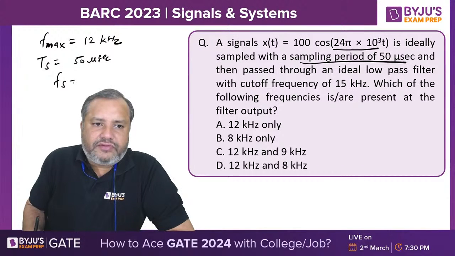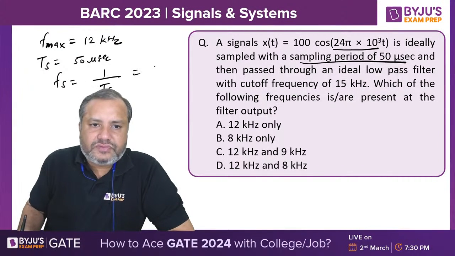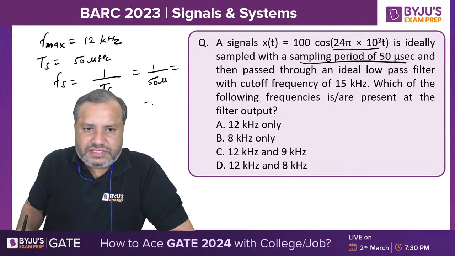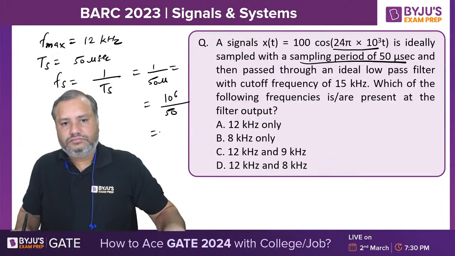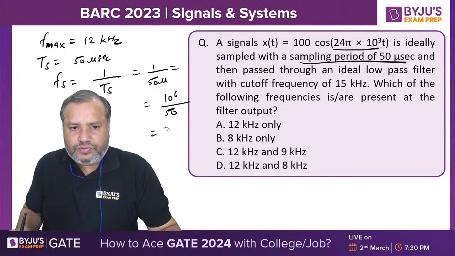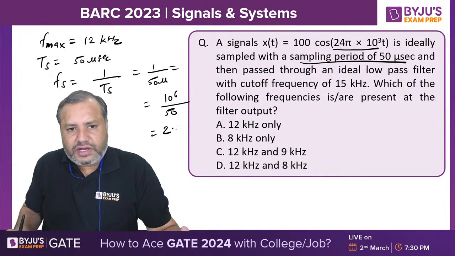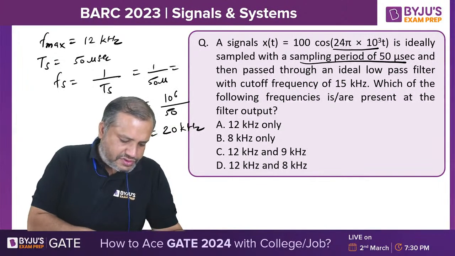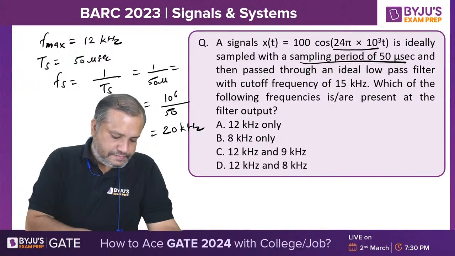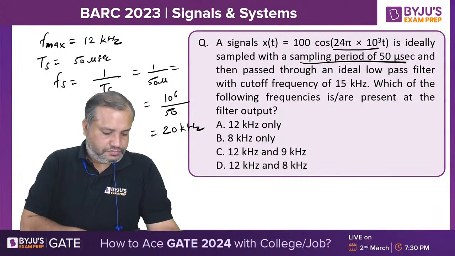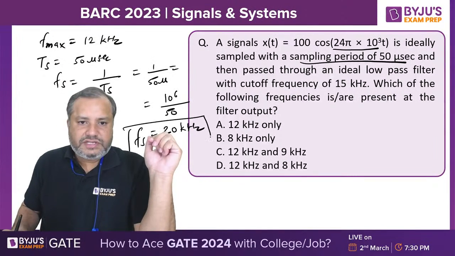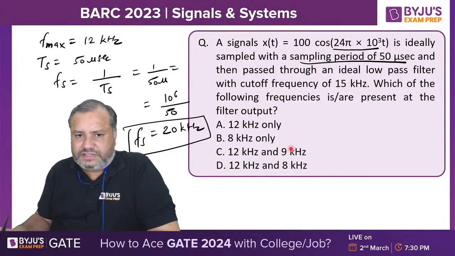So the sampling frequency will be 1 upon Ts, so 1 by 50 micro. 1 by 50 micro means 10 raised to 6 upon 50. 100 by 50 is 2 and 10 raised to 4, that is 20. 10 raised to 6 is very simple. So fs is 20 kilohertz. So we have got fs, the sampling frequency.